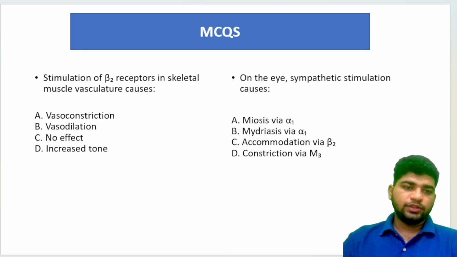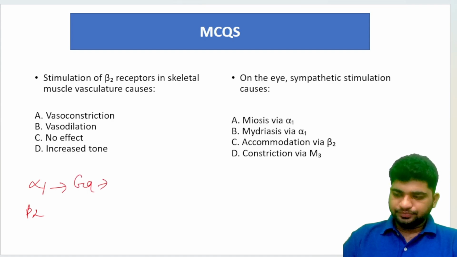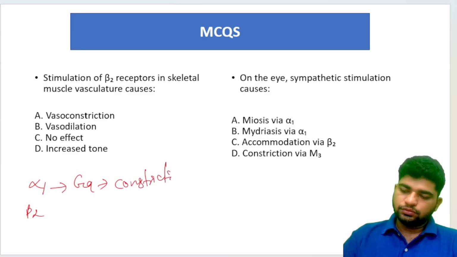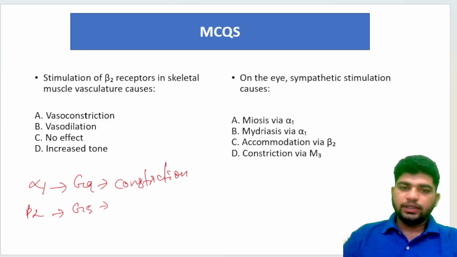Alright. So, stimulation of beta 2 receptor in skeletal muscle vasculature causes... See, one of the things I also forgot to tell you guys is that the alpha 1 receptor as well as the beta 2 receptor, both receptors are present on the blood vessels. But alpha 1 receptor, because of the Gq mediated things, causes constriction, as well as the beta 2 receptor, which has the Gs thing, will cause dilation.